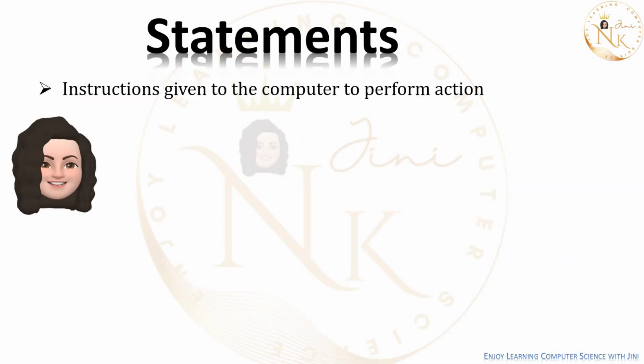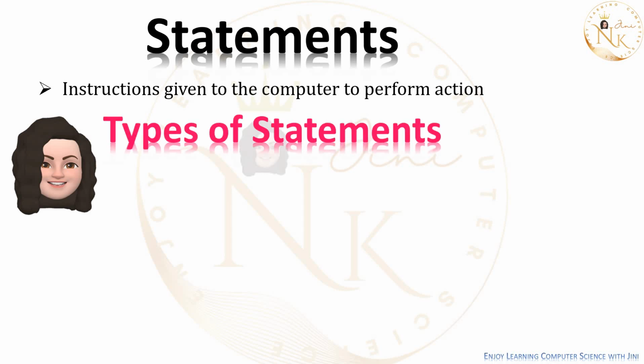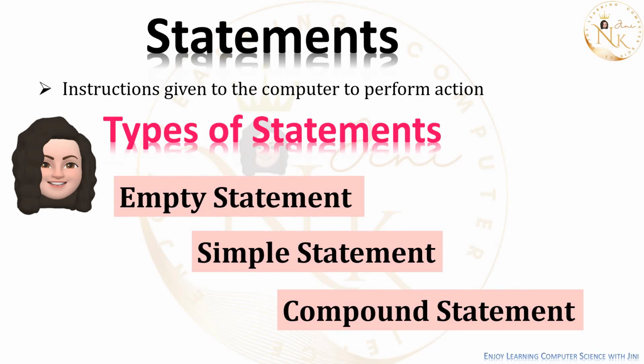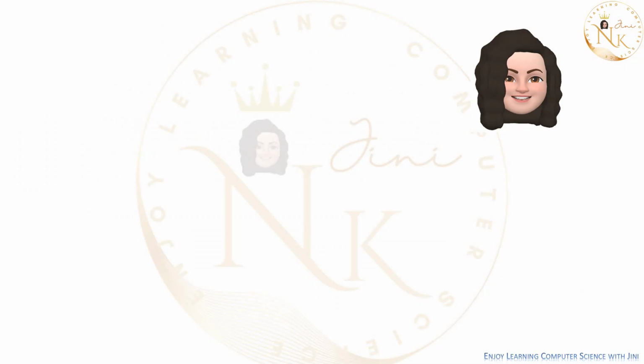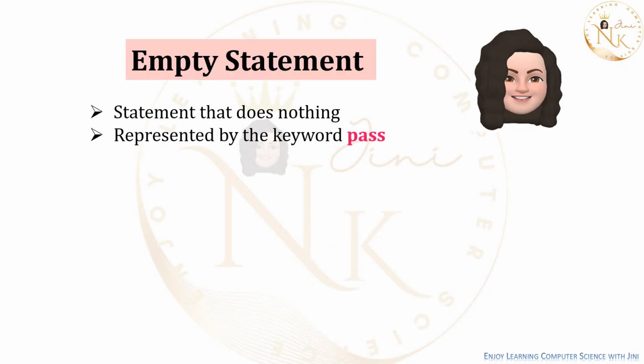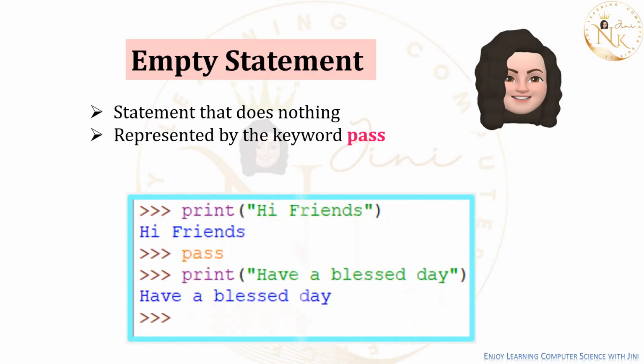Statements. Statements are nothing but instructions given to the computer which perform some action. The types of statements we have are empty statement, simple statement, and compound statement. So what is empty statement in Python? Empty statement is pass. It does nothing. No action takes place. It is represented by the keyword pass.